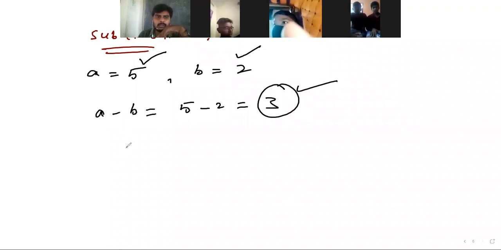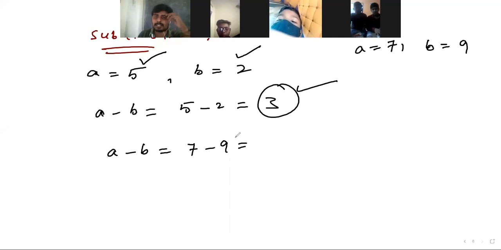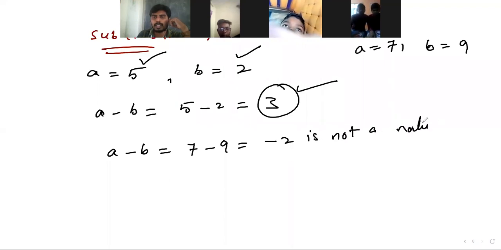But coming to see here, if you take a is equal to 7, b is equal to 9, then a minus b is 7 minus 9. What is the answer? Minus 2, right? So this minus 2 is not a natural number.